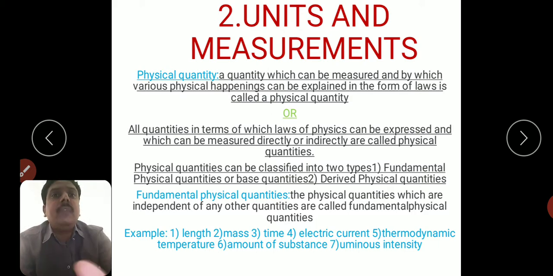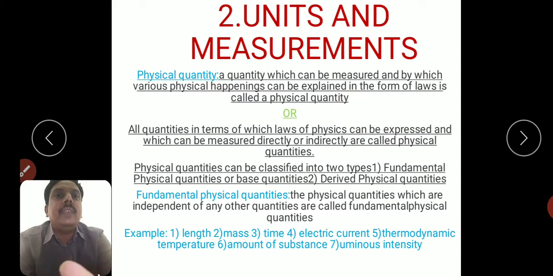So, coming to the definition of physical quantity: a quantity which can be measured and by which various physical happenings can be explained in the form of laws is called a physical quantity.